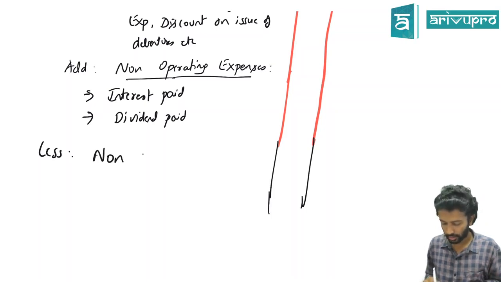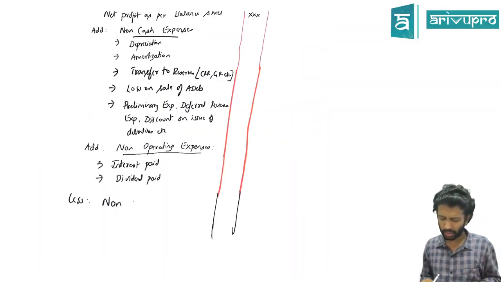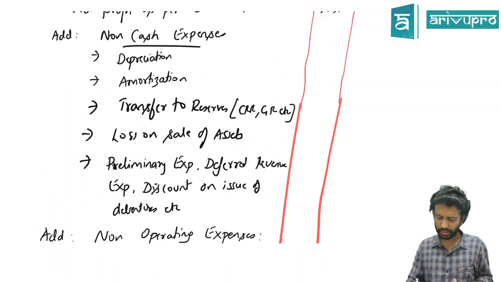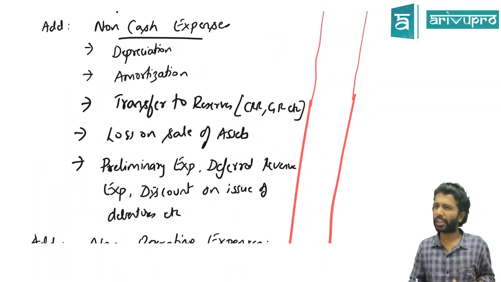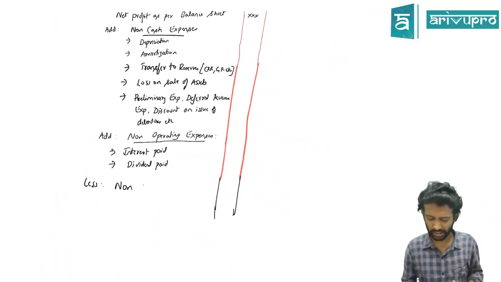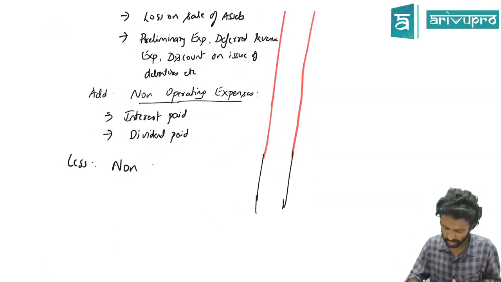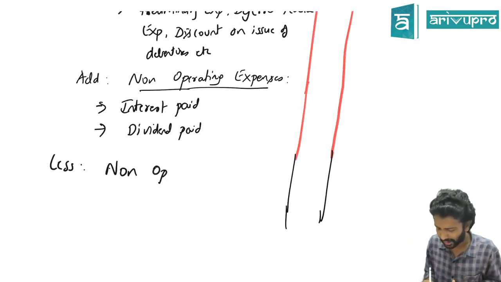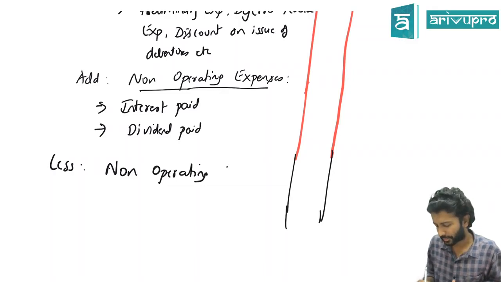Less what? Non-cash income. You can think of it as profit on sale of asset, but that will be a little incorrect to call non-cash. A better one will be, we'll use the word, in this format anyway, non-operating income. Non-operating expense.